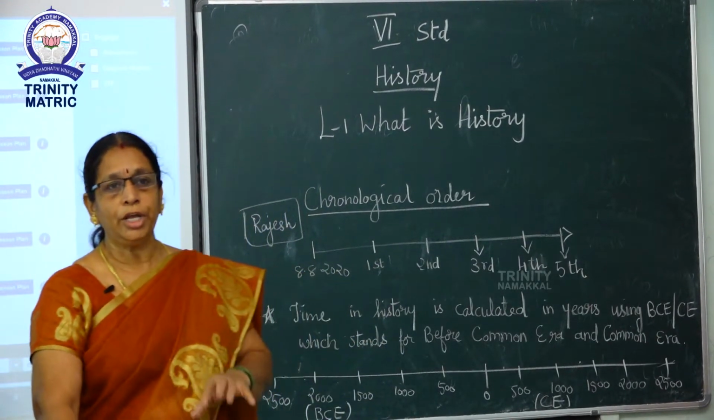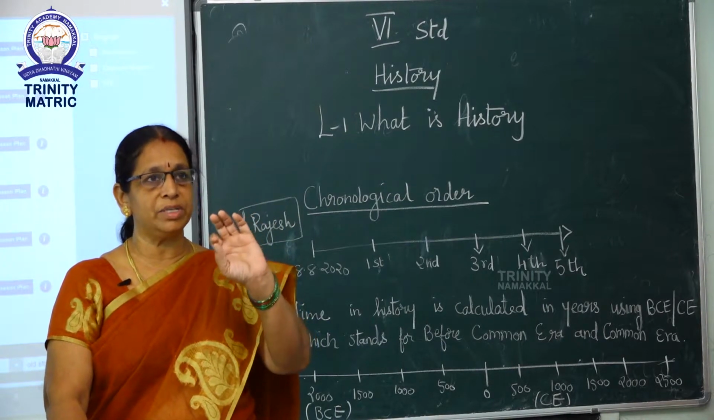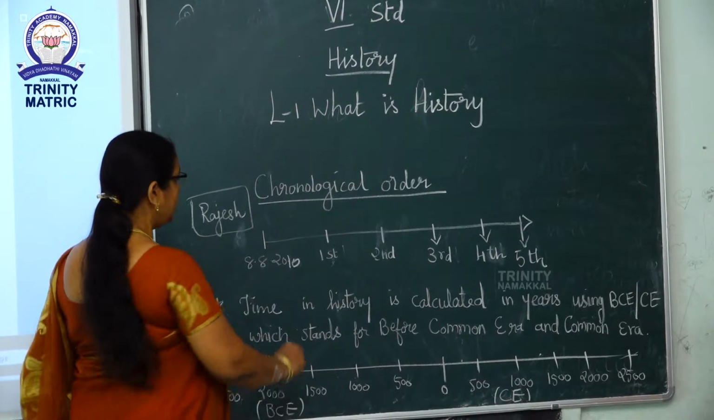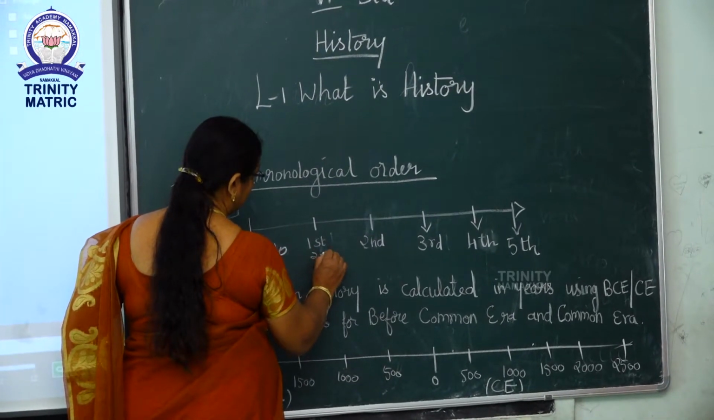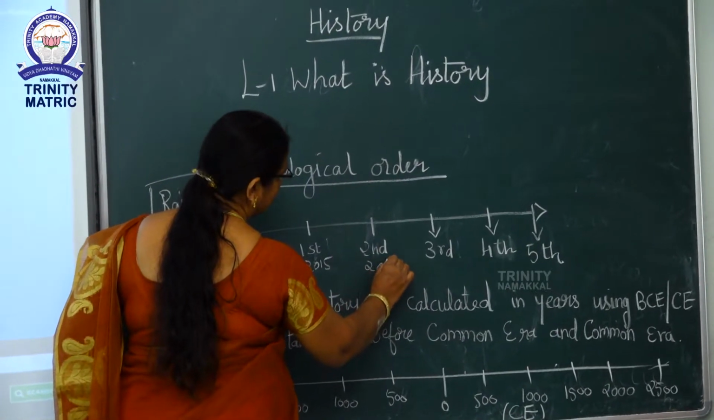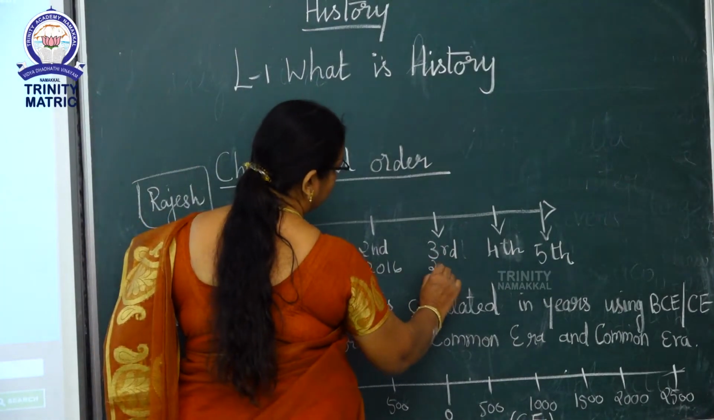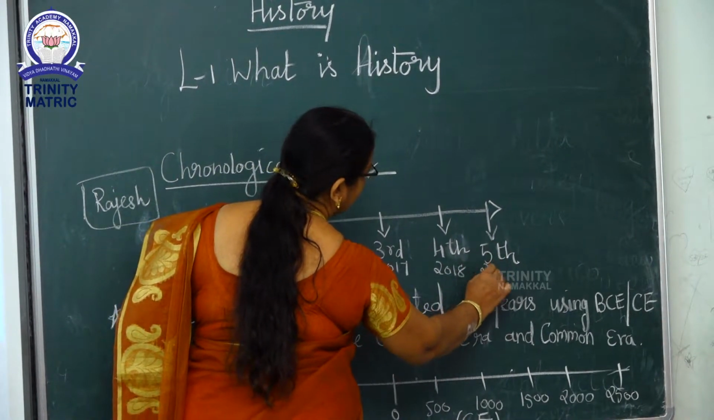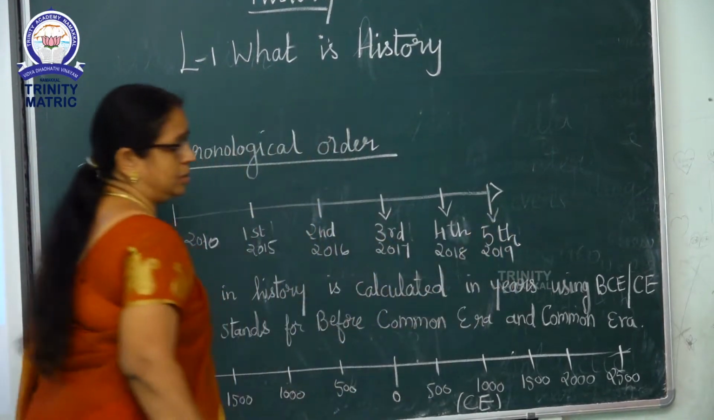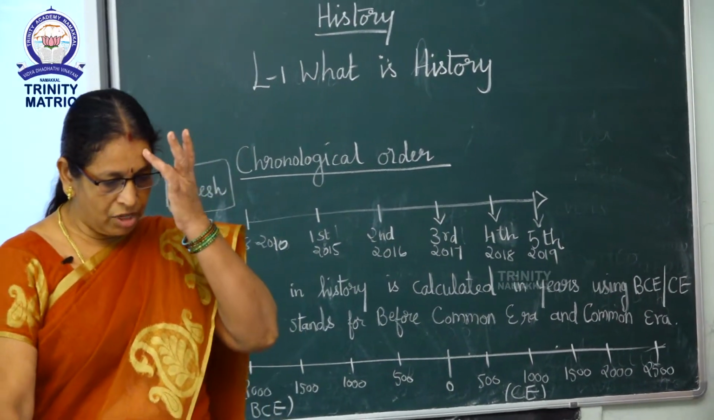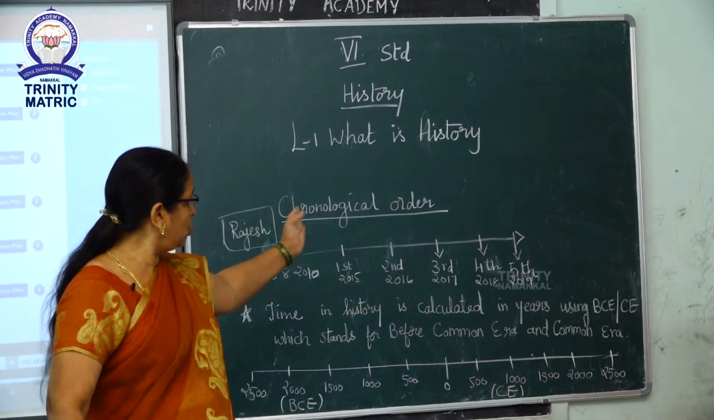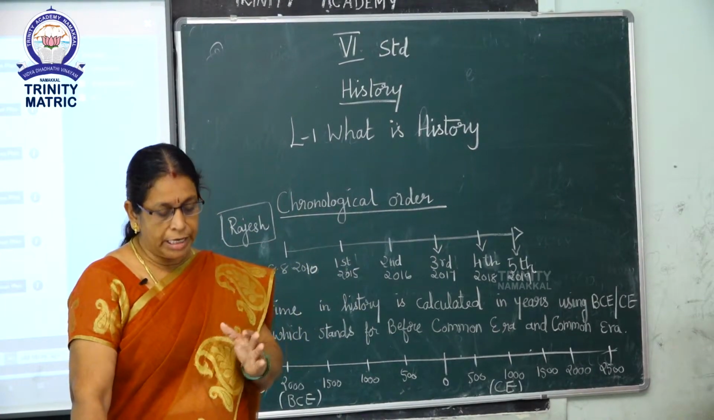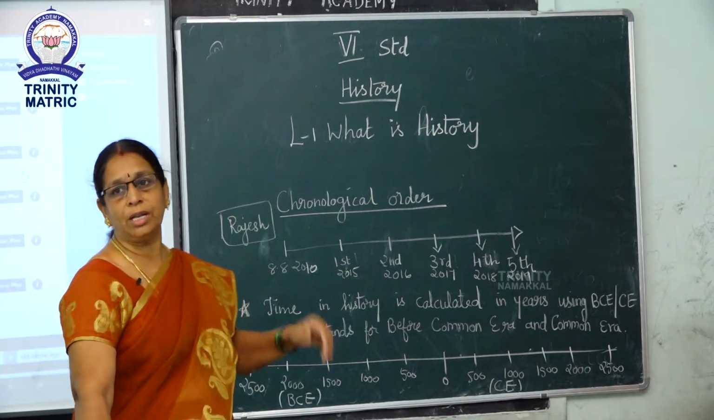Okay, for example, in your class, think that one boy is there, his name is Rajesh. His date of birth is 8/8/2010. He joined first standard in 2015, second in 2016, third in 2017, fourth in 2018 and fifth in 2019. So the events took place from 2010 to 2019. We should arrange the years in an order. This is known as chronological order.